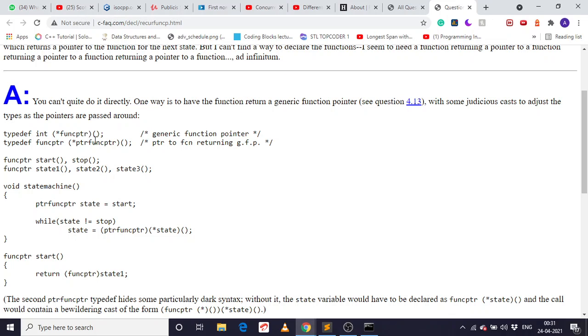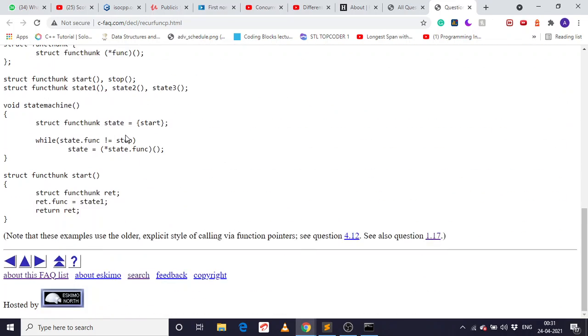We can do it by declaring a struct beforehand, and another way is using typedef and then using this function pointer in it. So now we can make a generic function pointer, and then the pointer to a function using this. And we call it taking its parameter like this. So this is how we can do that.